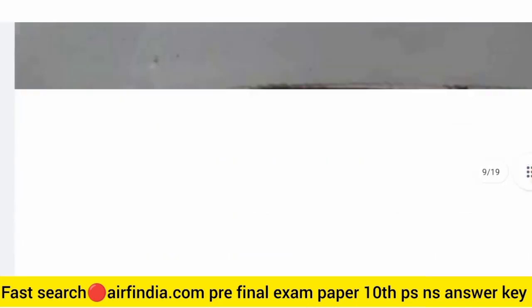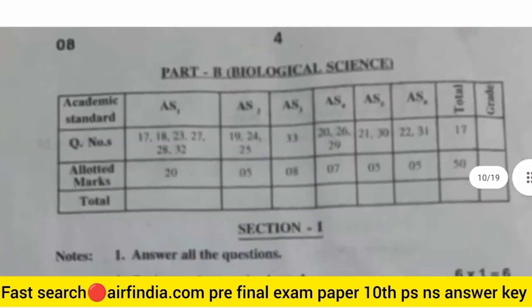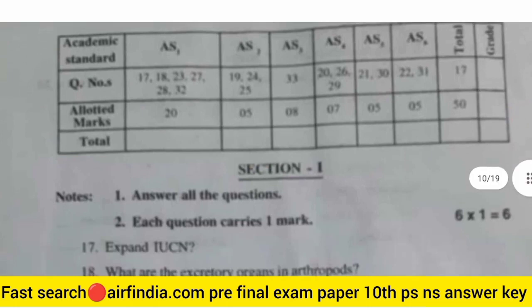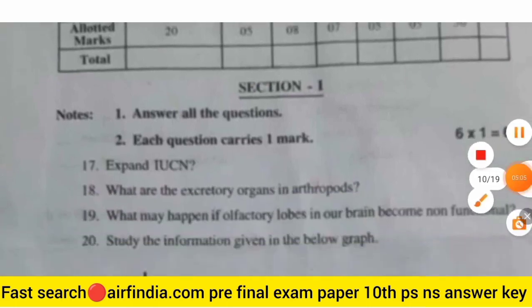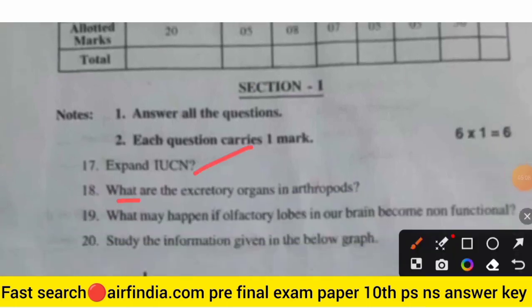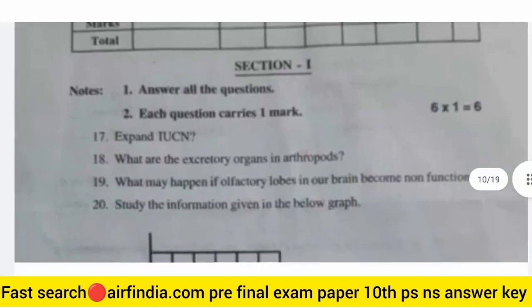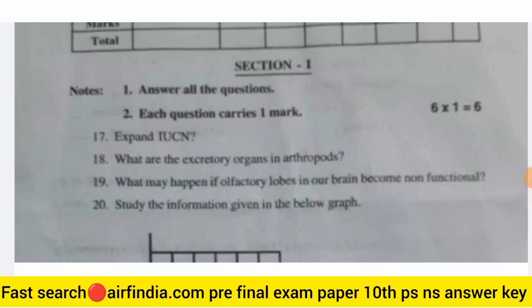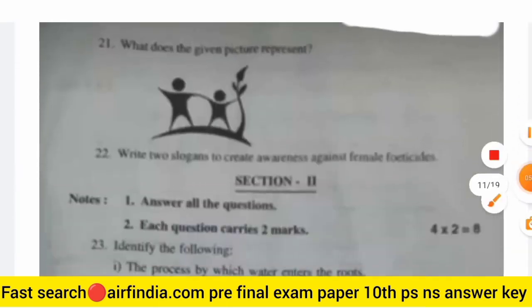Now we go to Part B, the biological science part. Section 1: expand IUCN. What are the excretory organs in arthropods, and what may happen if the olfactory lobes in our brain become non-functional? The next is, study the information given in the graph below. Let's see the graph.